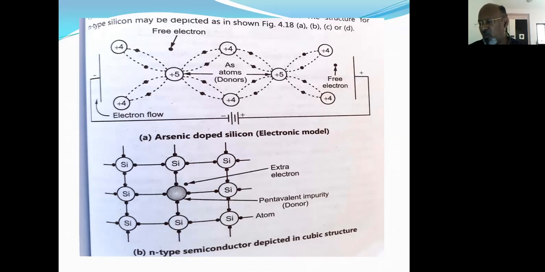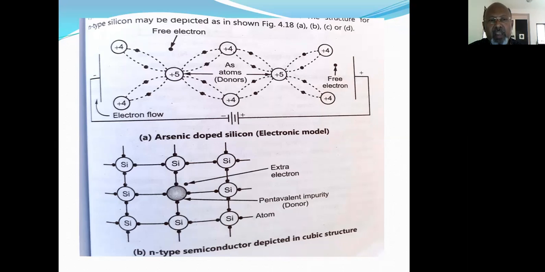Now each doped atom forms 4 covalent bonds with the surrounding silicon atoms, which I have shown here. So +5 is surrounded by +4. Amongst the 5 electrons from the impurity, 4 contribute to bonding, with 1 electron from the surrounding silicon and 1 electron from phosphorus forming each covalent bond with the surrounding 4 silicon atoms.